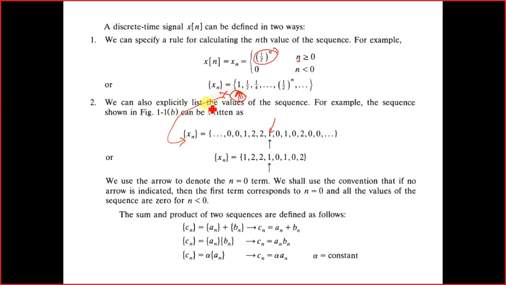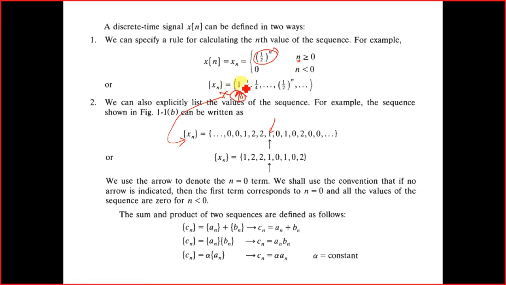It is understood that if there is no arrow in a series of numbers, then the first digit is the origin value, the value at n equals 0.